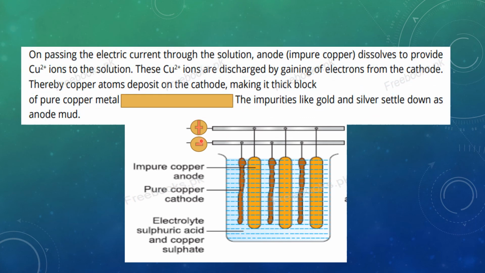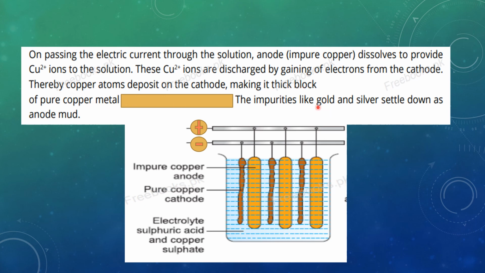So when the electric current is passed, what happened? The anode dissolves to provide copper ions. As this anode is impure, it will dissolve and produce copper ions in the solution, and these copper ions will move towards the cathode, and at the cathode they will gain electrons and change into solid copper, or you can say they will deposit over the cathode in the pure form. So the copper ions are discharged by gaining electrons from the cathode, and the copper atoms deposit on the cathode, making a thick block of pure copper metal.